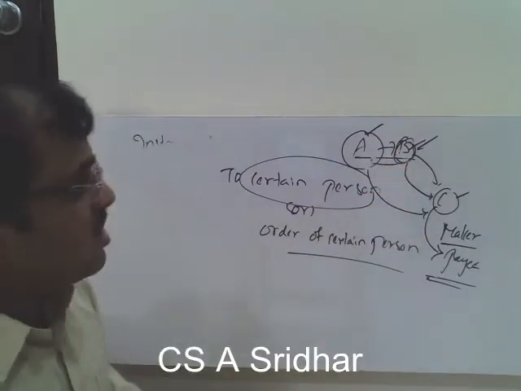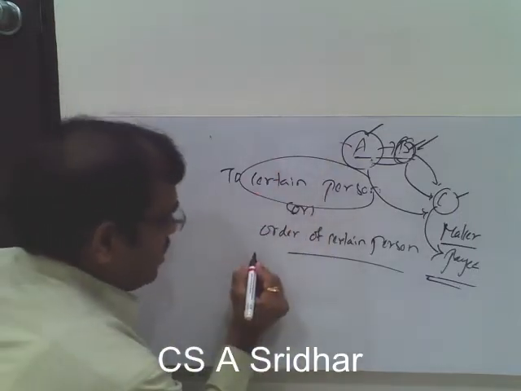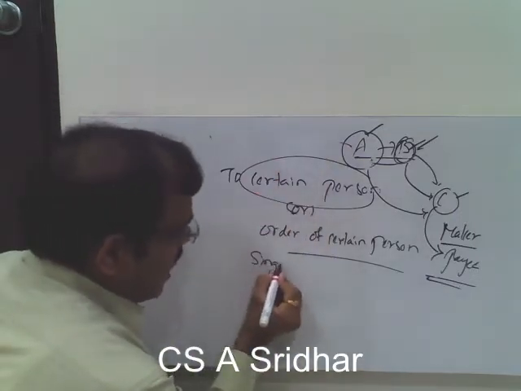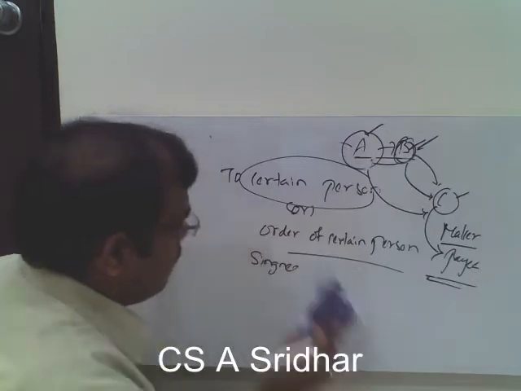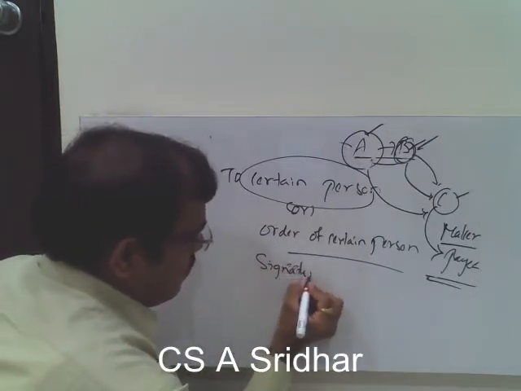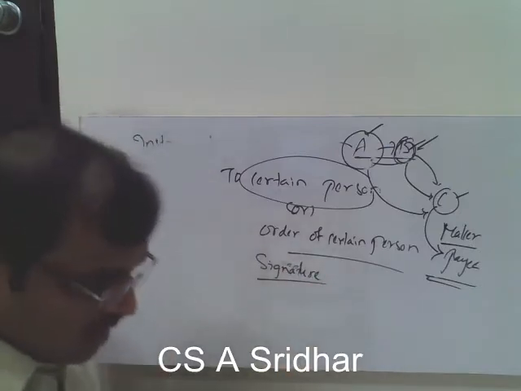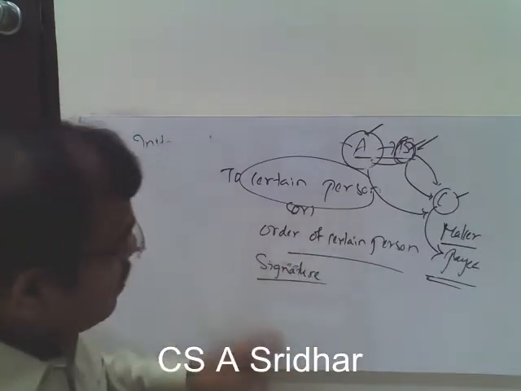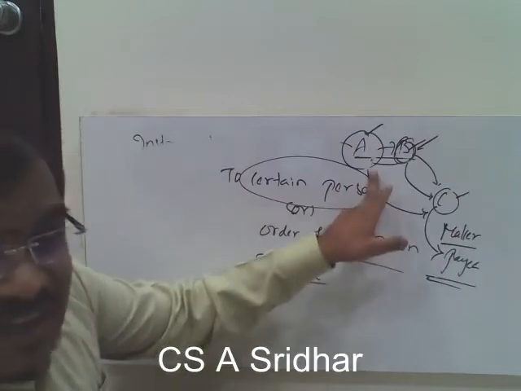So what is the other essence here? A shall do the signature. It has to be signed. A is called the maker of the instrument.